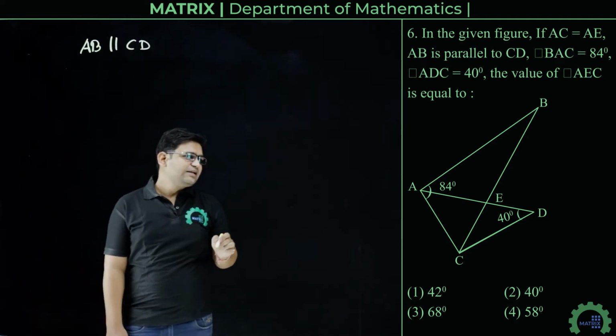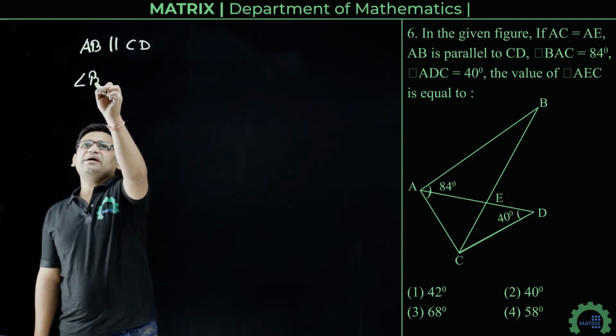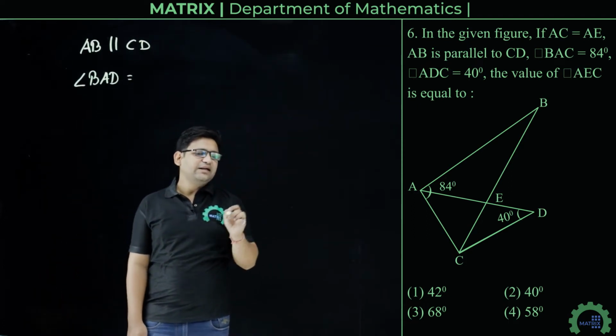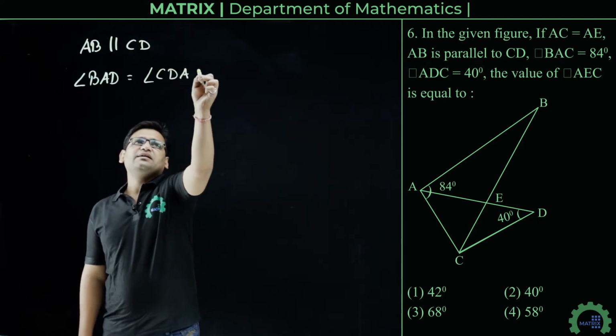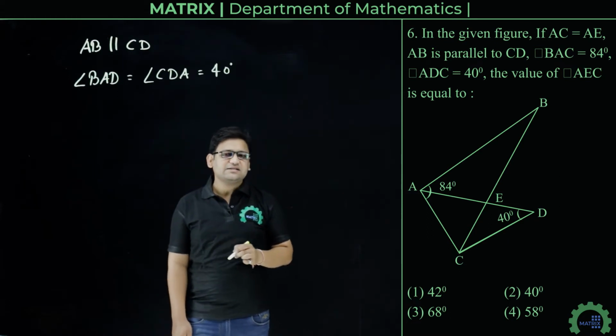So we can say that angle BAD will be equal to angle CDA, that is 40 degree. The reason is alternate interior angles.